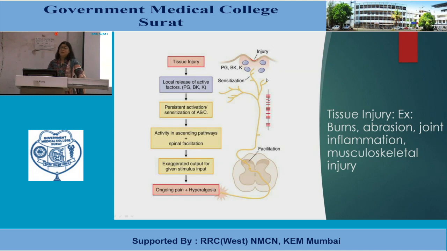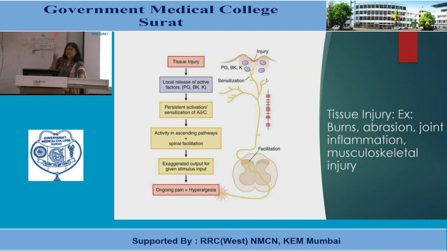If a stimulus is persistent or high, persistent activation will lead to sensitization of fibers, that is A delta or C, and there will be activity in ascending pathways plus spinal facilitation. That means these impulses are modulated in the spinal cord.